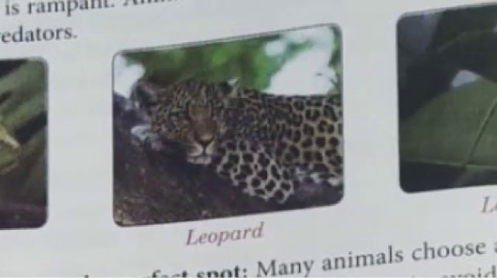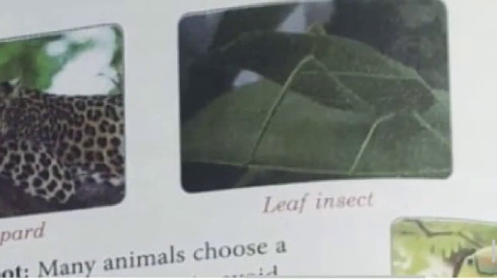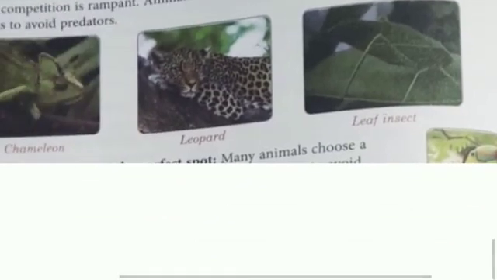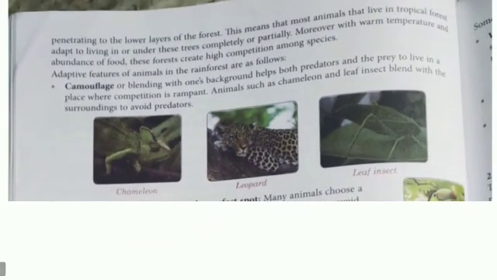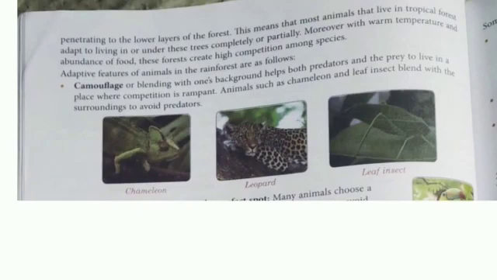It slightly changes with the color of the trunk. The trunk is brown, so it changes its color to brown to match the environment, the surrounding. And this is a leaf insect, which looks like a leaf. From far away you can't tell. The predator will think this is a leaf, so it can save its life. Okay, this is all for today. Thank you so much.